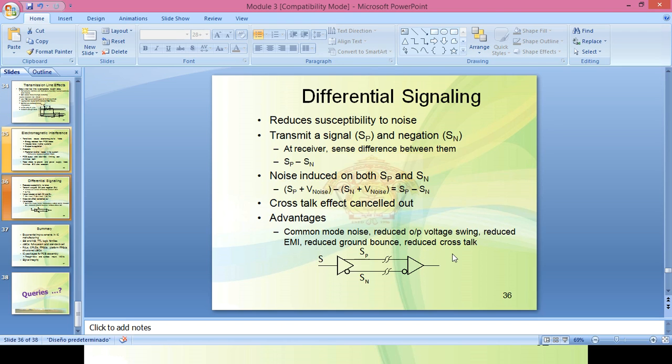The differential signaling approach is very beneficial in the case of high speed designs. This is about differential signaling. Okay, and I think we have completed this topic.